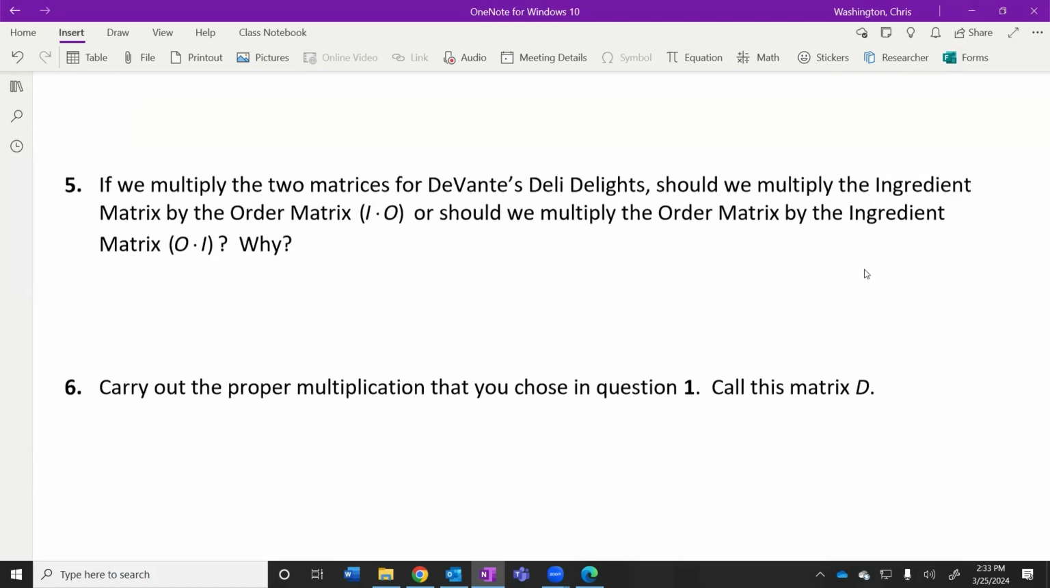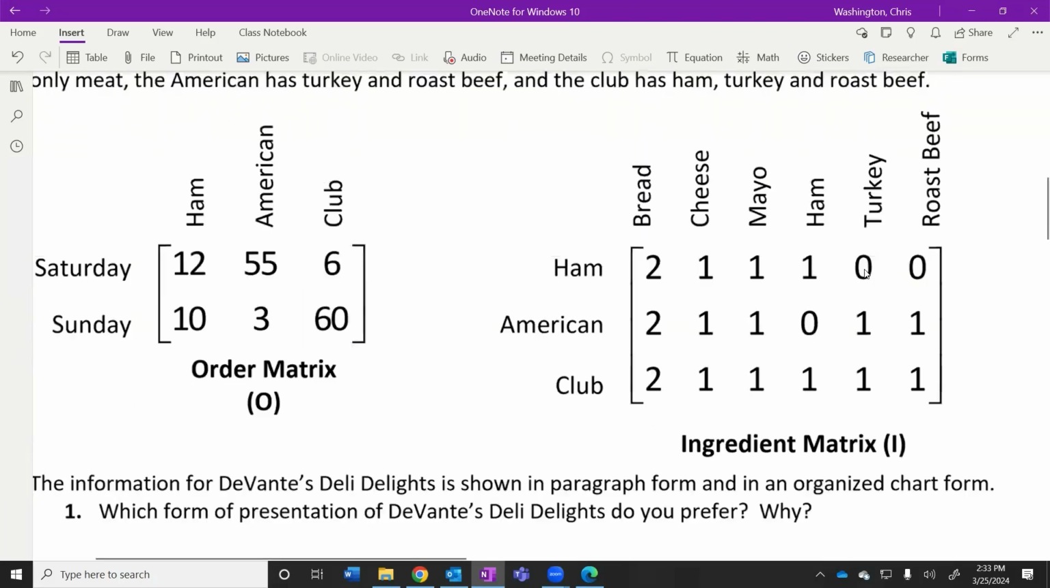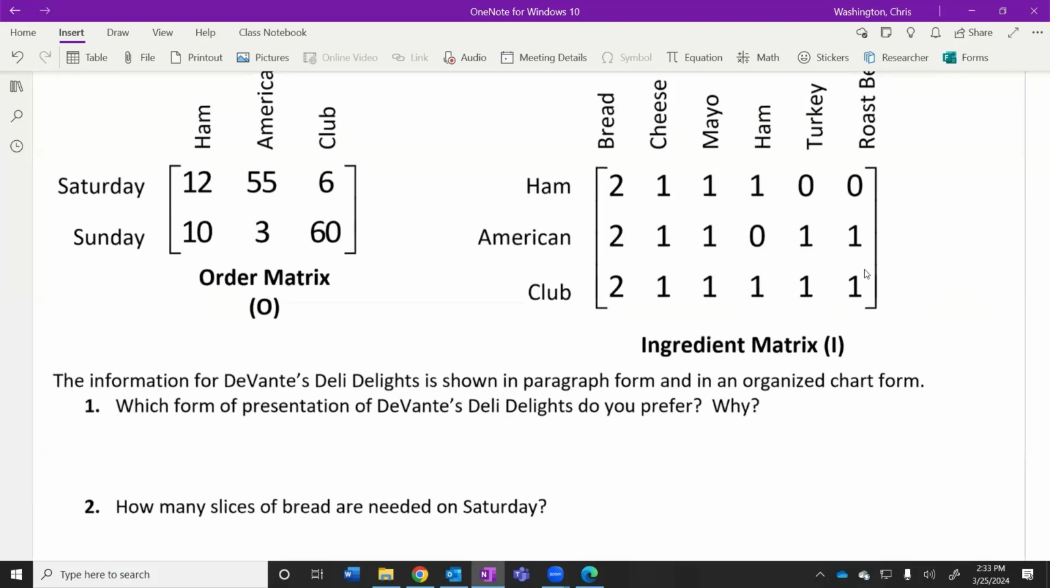So in number 5, if we wanted to multiply these two matrices together, would we do the ingredient matrix times the order matrix, or would we do the order matrix times the ingredient matrix, and why? Which order should we multiply these two matrices together? And does it matter? It does matter. Cash thinks we should do the order matrix first.